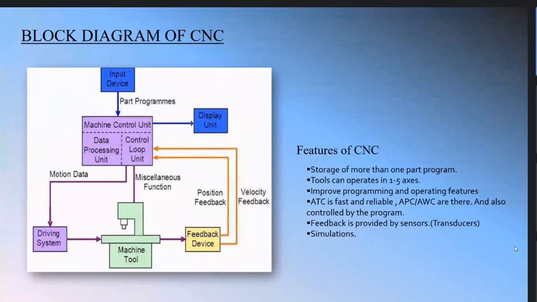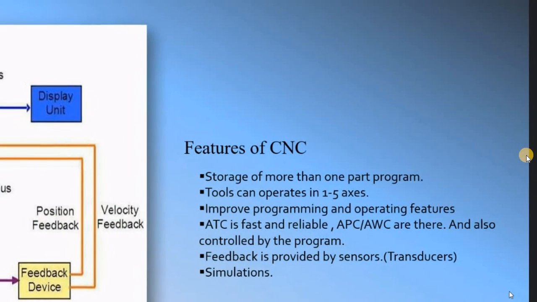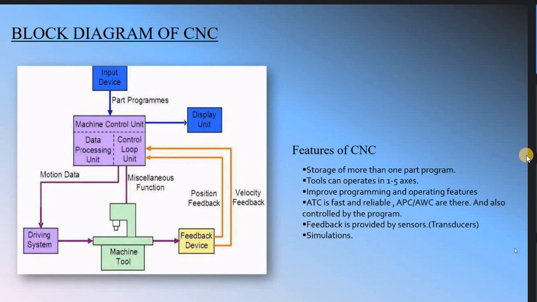If there is a display-based CNC machine, which is basically in the industrial area, you are able to see the simulation in graphical mode. But in a computer-based CNC machine, you are able to see the simulation in isometric view, top view, side view and front view. The simulation is easy to see in a computer-based system.